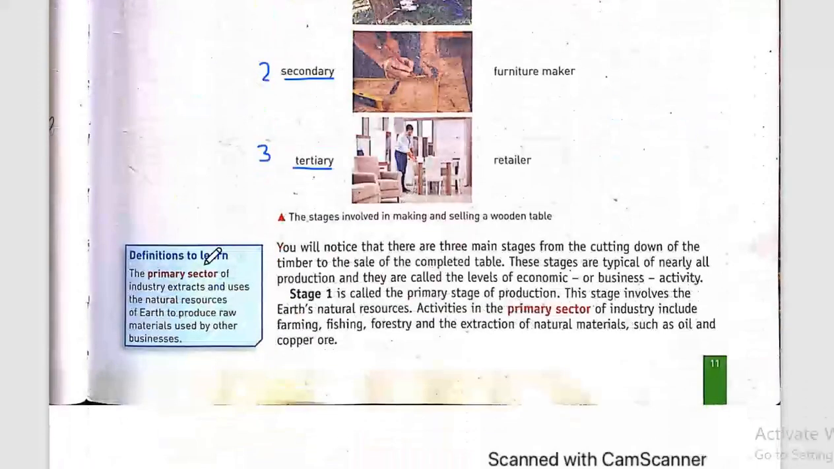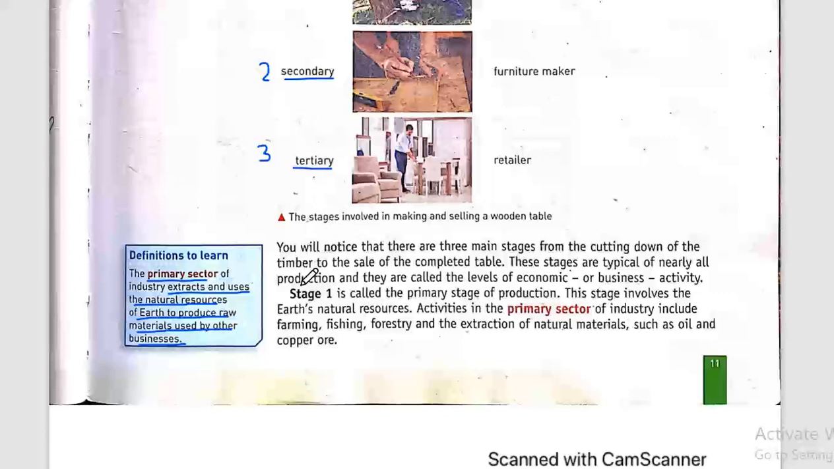So let's see what is a primary sector. What is the primary stage? The primary sector of an industry extracts and uses the natural resources of Earth to produce raw materials used by other businesses. So in this sector, they work with the raw material and they extract it in order to give it out to the secondary and the tertiary sector to work in their industry.